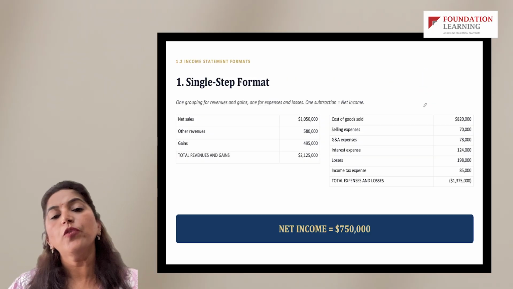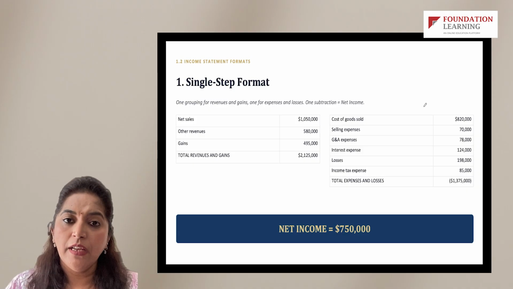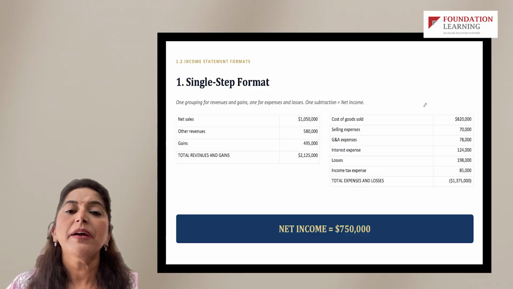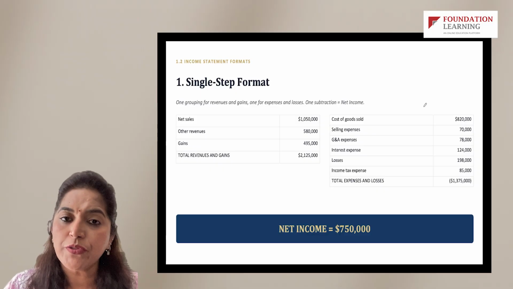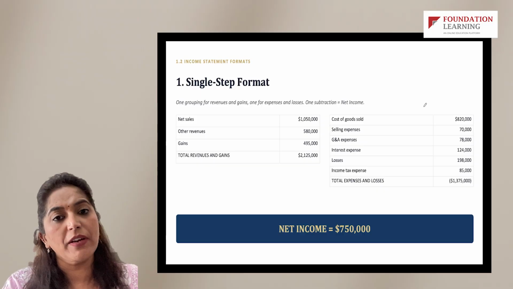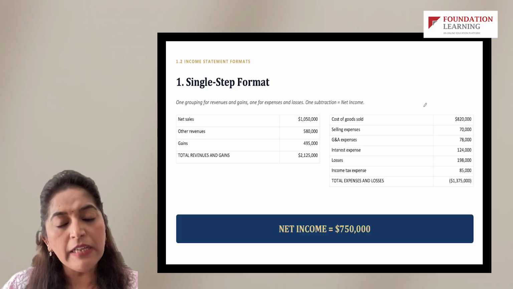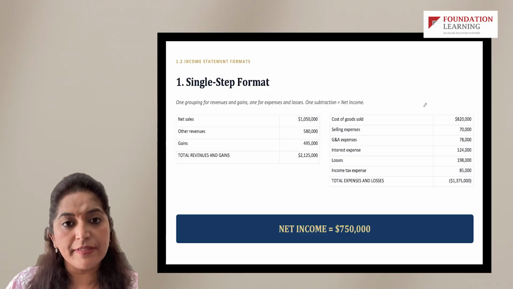Now moving on to the presentation of an income statement. As per GAAP, companies have a couple of options: you can present your income statement in this format, or this format, right? All these formats are acceptable. Nothing which I discuss now is something which is not allowed.